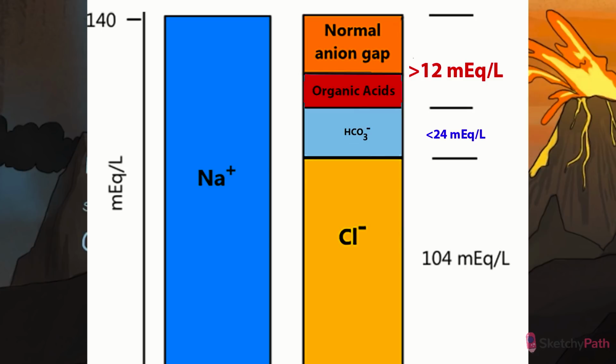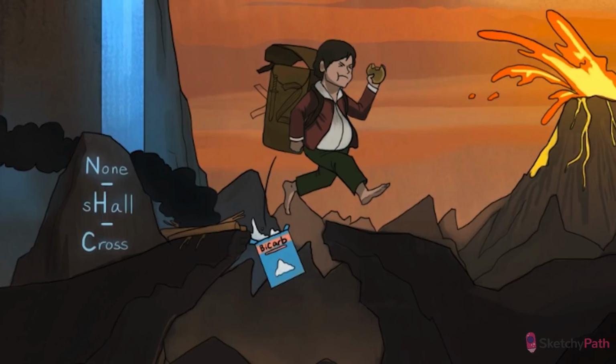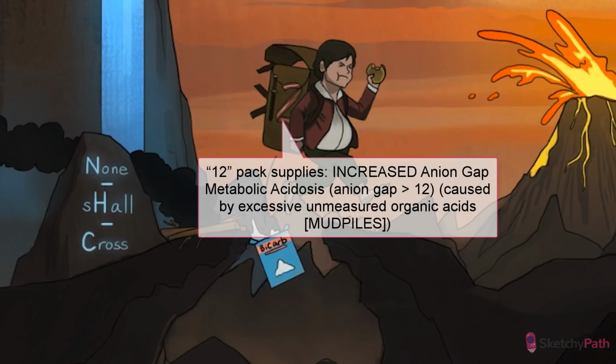Arithmetic-wise, if you subtract the bicarb and chloride from the sodium and you get a value over 12, think anion gap acidosis. In this scene, to depict increased anion gap metabolic acidosis, we have Frodo's travel companion here jumping that gap. Notice, too, that the supplies on the side of his travel pack evoke an image of values greater than 12.